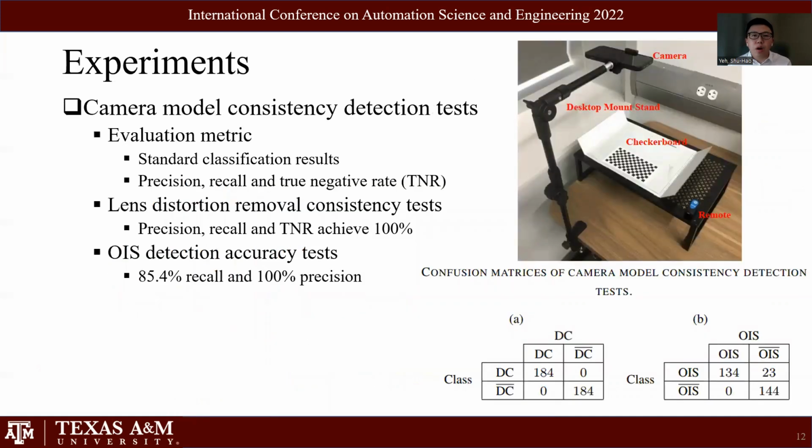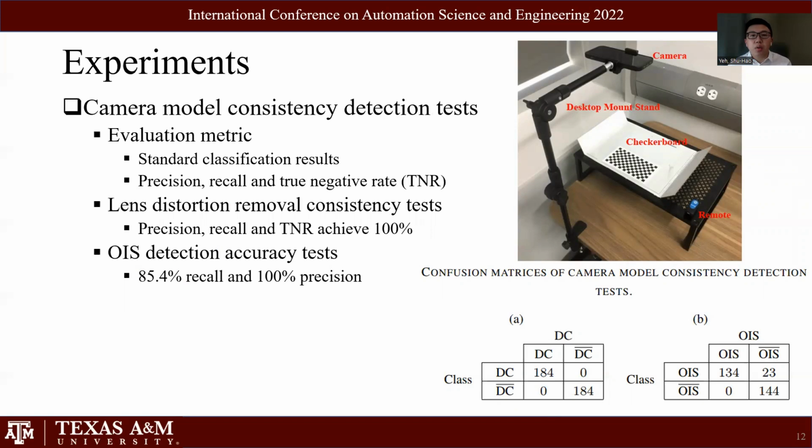In the experimental part, we evaluate the camera model consistency detection accuracy. We use the standard classification results and measure the detection accuracy by precision, recall, and true negative rate. We first want to verify if our lens distortion removal consistency test is able to detect the incomplete lens distortion removal from the image. In this task, we classify the image into two categories.